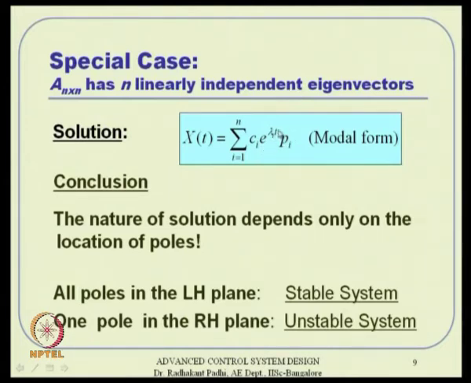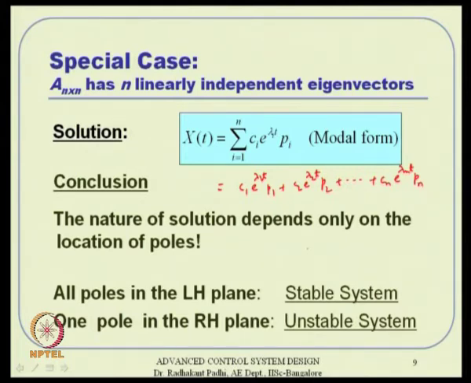And e to the power lambda i t, it is a summation series. Remember that the first term will consist of e to the power lambda 1 t, the second term will contain lambda 2 t and things like that. So, what does it give us? If I can write it here itself, this is essentially C1 e to the power lambda 1 t p1 plus C2 e to the power lambda 2 t p2, like that, Cn e to the power lambda n t pn. That is what you are looking at.